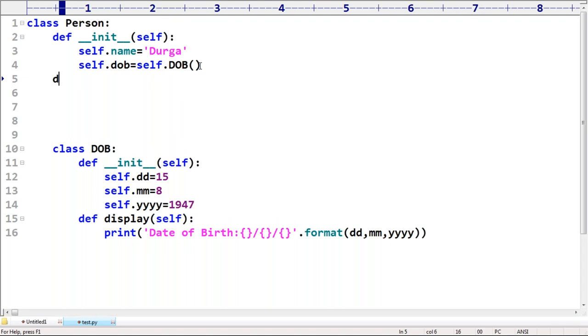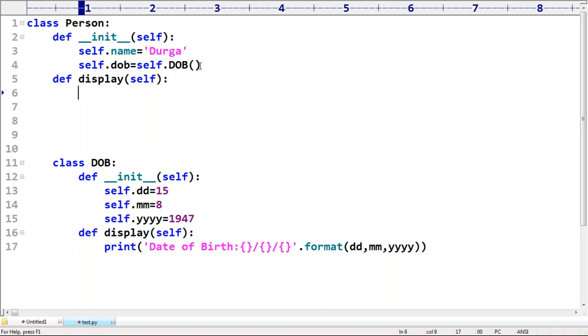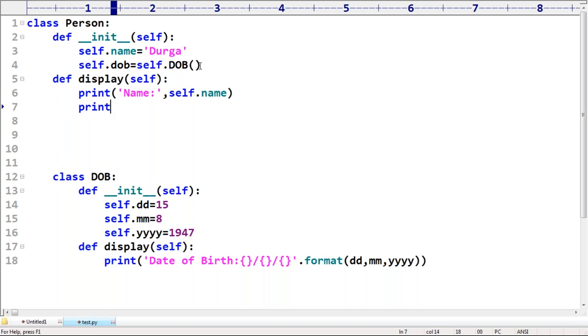Now inside the Person class, I want to display, def display person information. Then automatically print the name. What is the name? Self.name. Print name is the self.name.